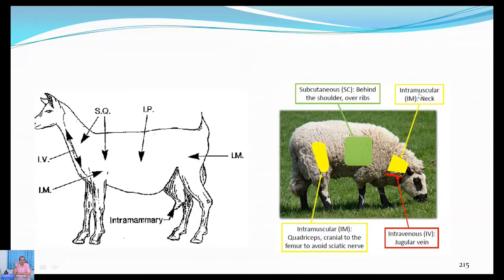In sheep, the intramuscular route needs to be given in the neck muscles, and intravenous is usually always the jugular vein. Of course, the animals do have a lot of hair or wool, and you have to trim it in a proper manner using scissors. Then lift the vein by pressing below it, apply the spray, get the vein raised and give the injection. That's how the technique goes. Of course, when you come to the clinics, you will learn all these things in practical.